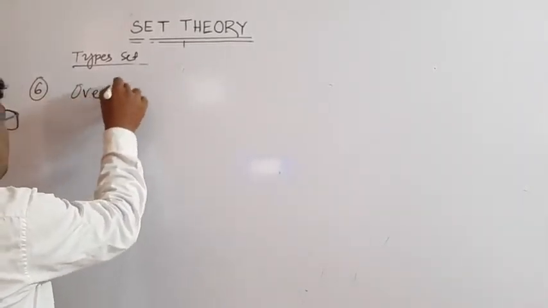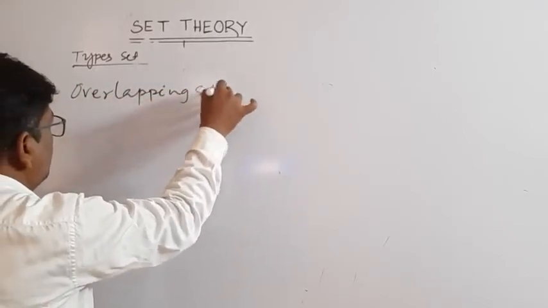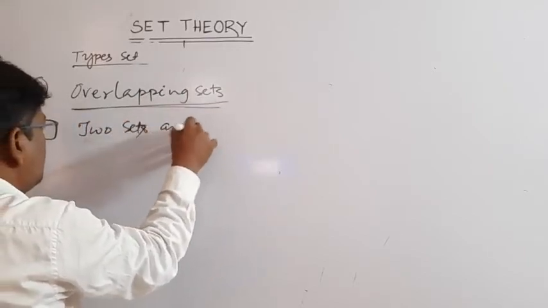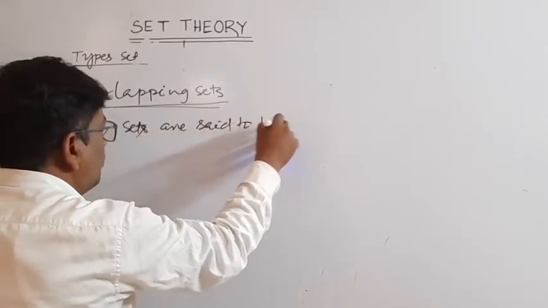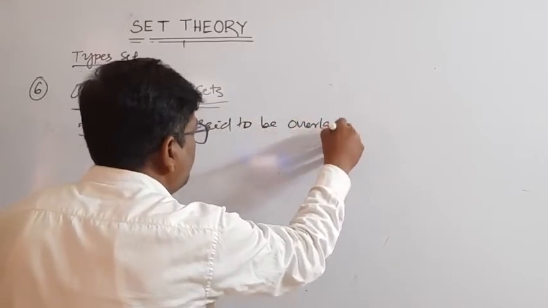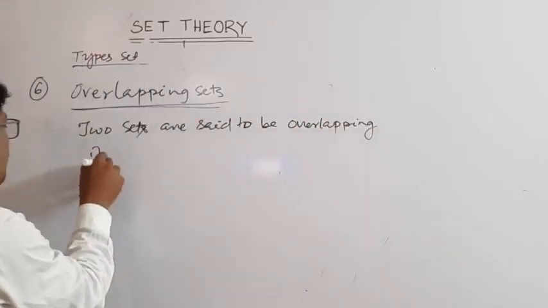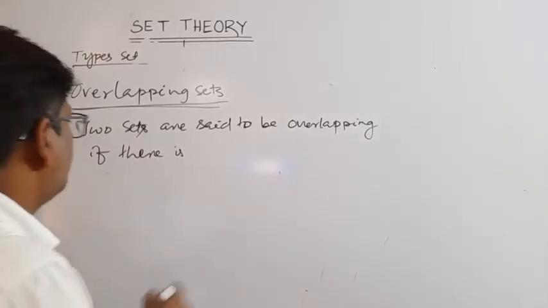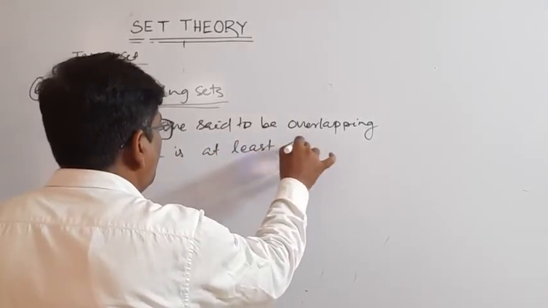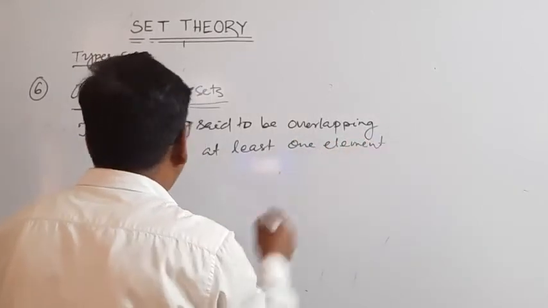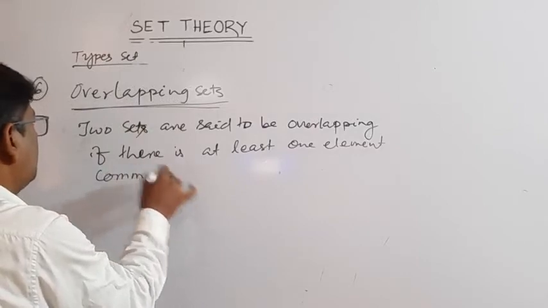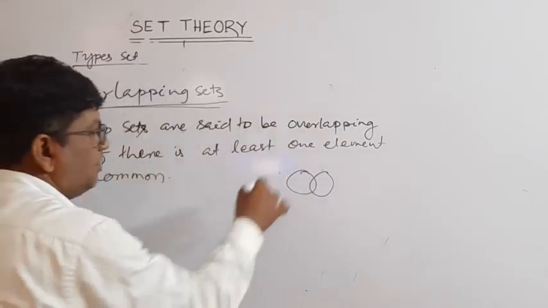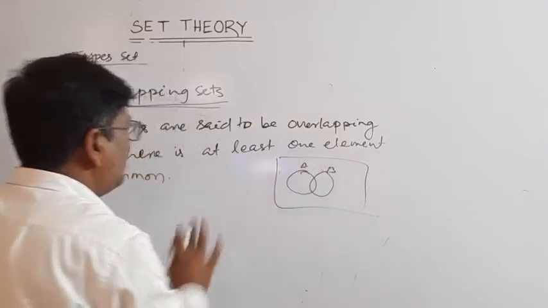Overlapping sets. Two sets are said to be overlapping if there is at least one element common, then the two sets are said to be overlapping sets. This is overlapping sets, A and B.